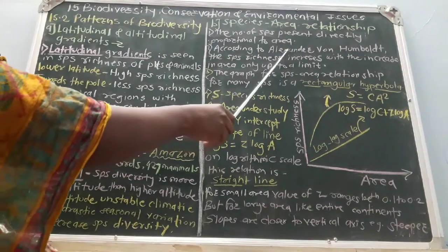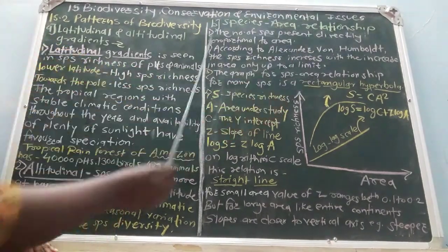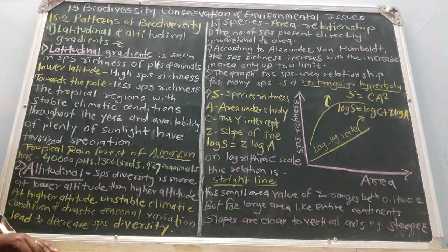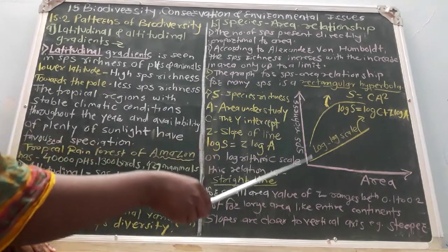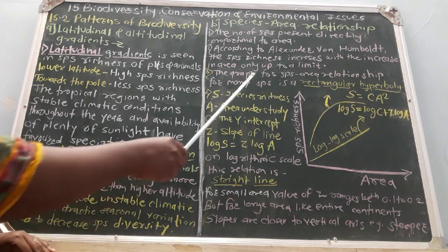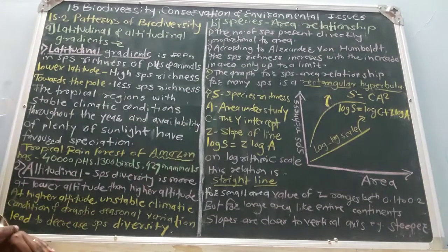In the 1920s, according to Alexander von Humboldt, species richness increases up to a certain limit, and beyond that limit, species richness is not observed. Here is the graphical representation of a species-area relationship, a question that is always asked.